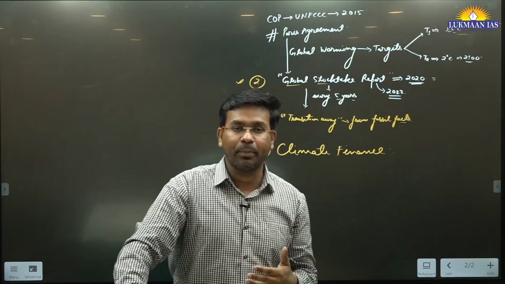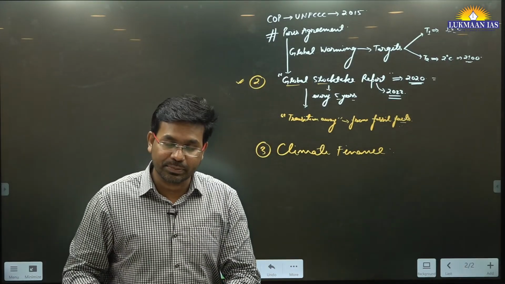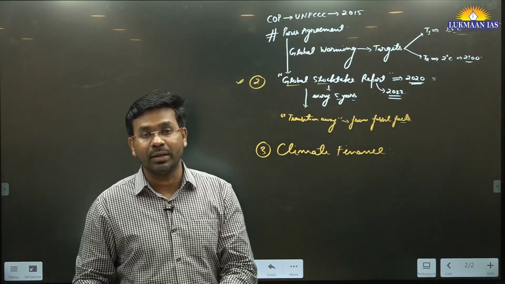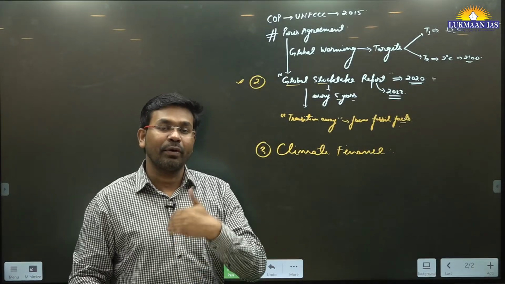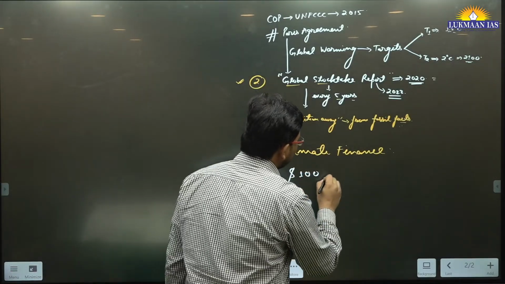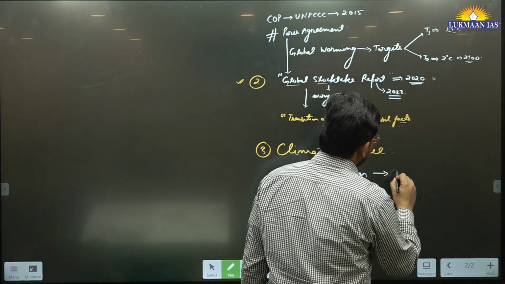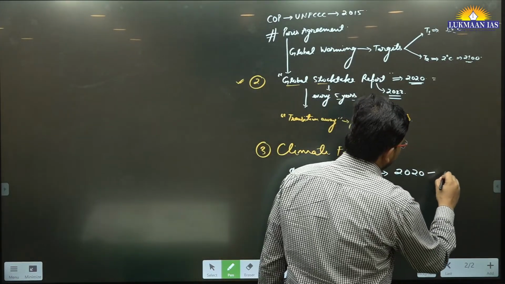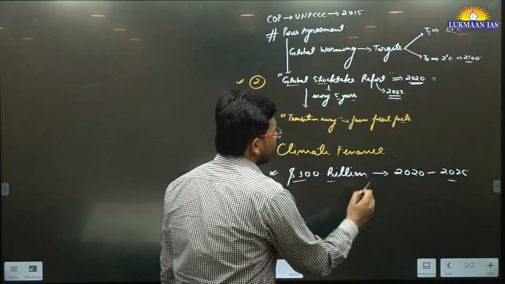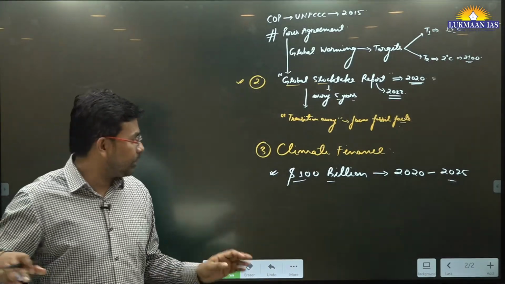So it was agreed upon between developing countries and developed countries that developed countries have historical responsibilities and they will be contributing to the development of developing countries by providing them funding. The developed countries have agreed that they are going to provide $100 billion US dollars fund for 5 years from 2020 till 2025. So they have agreed to this, but the developed countries did not provide this funding. The funding that was received was inadequate.